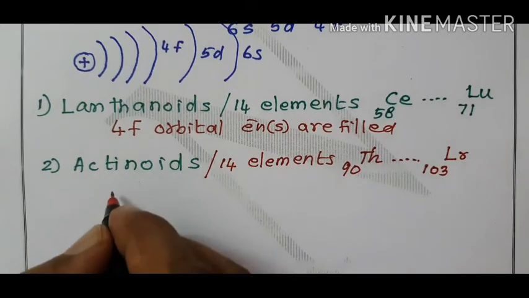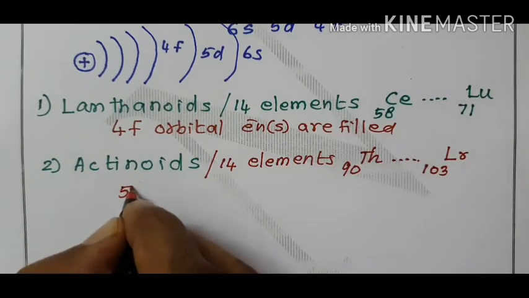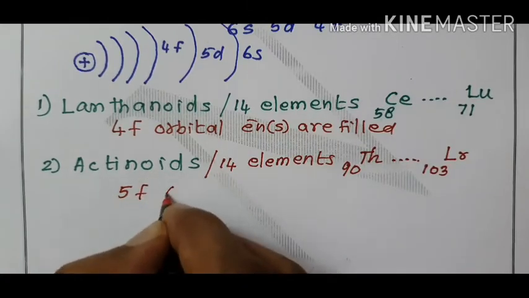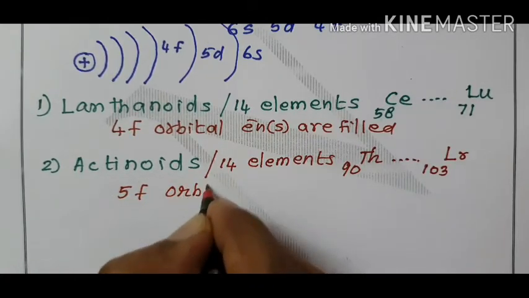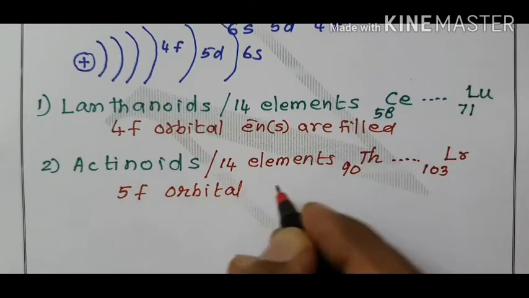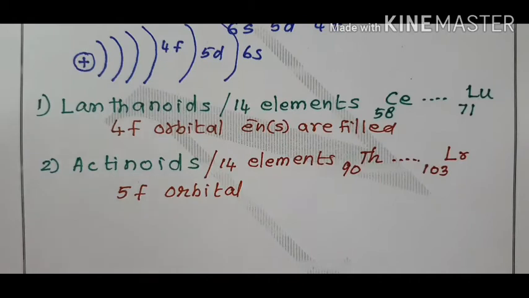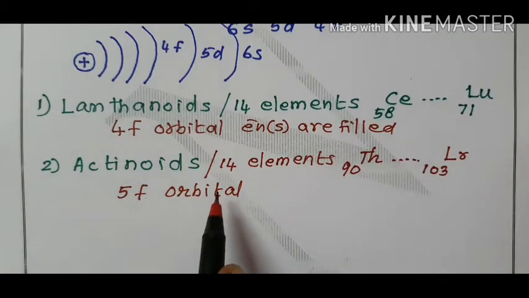These elements are characterized by preferential filling of the 5f orbital. Electrons are filled in the 5f orbital. Therefore, they are also called 5f block elements.